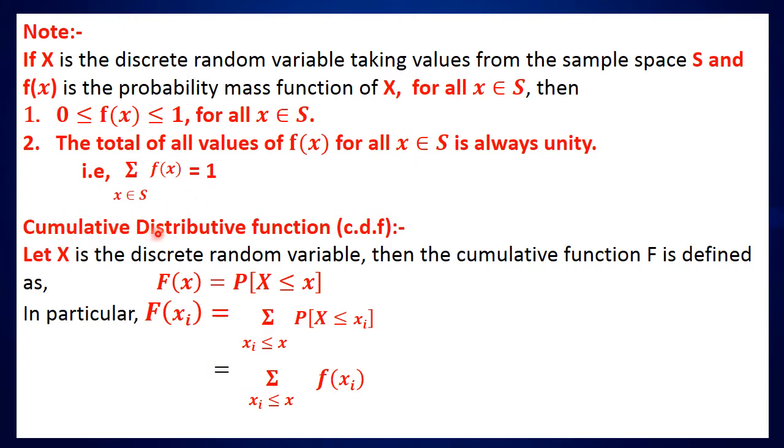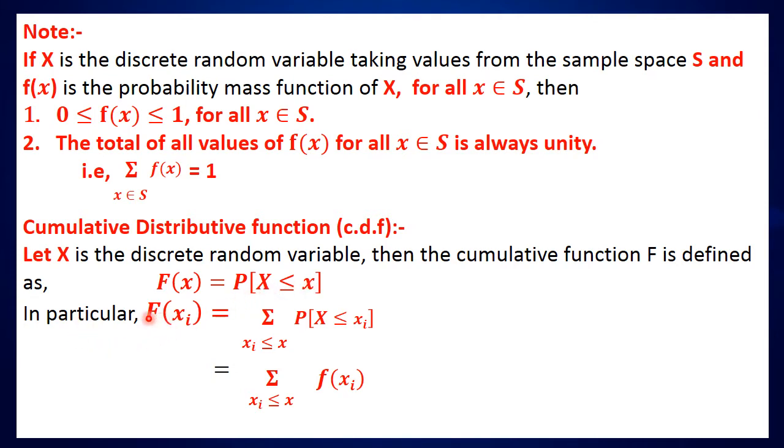Now, the cumulative distribution function, CDF. Let x be the discrete random variable, then the cumulative function F is defined as capital F of x equal to P of X less than or equal to x. That means we will find the probabilities for values up to x.